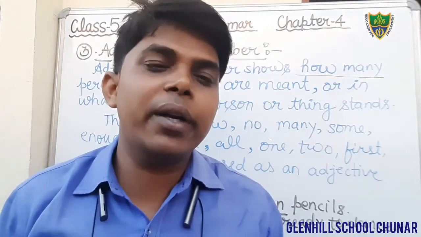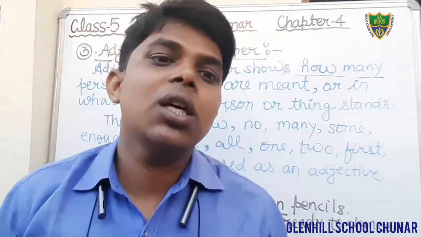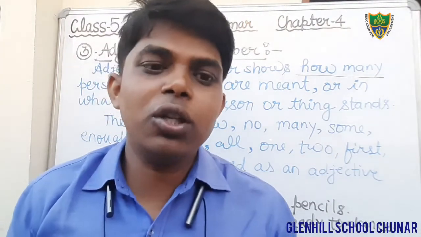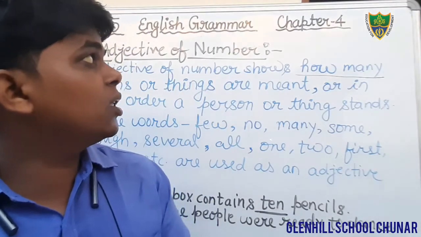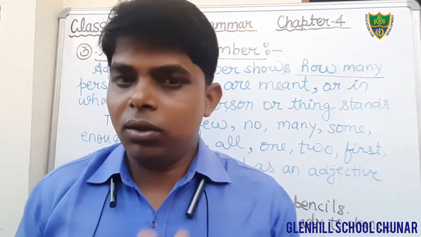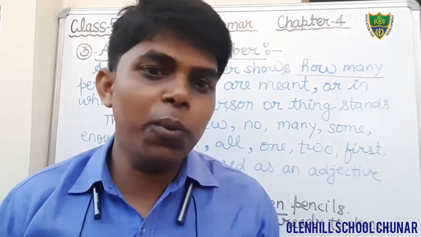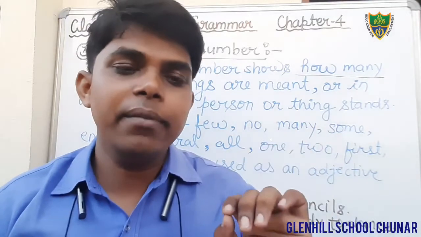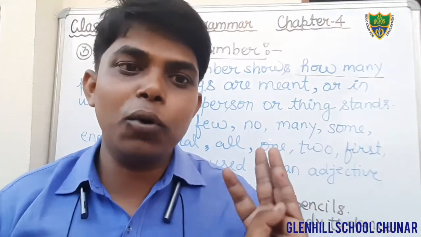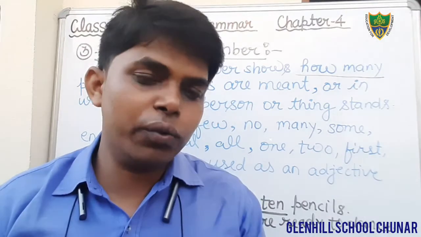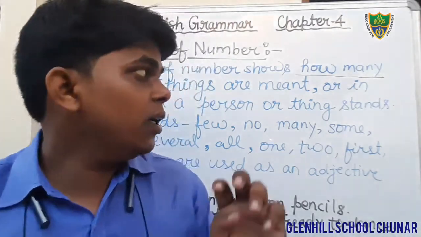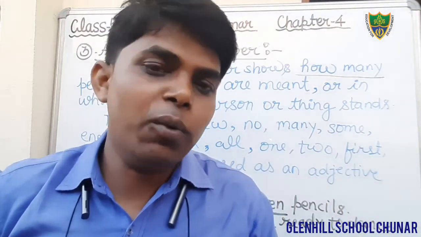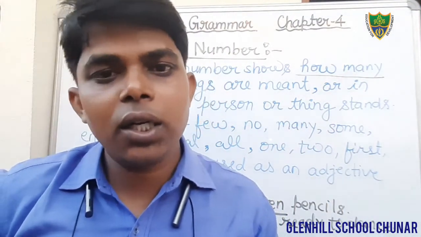Okay students, so this is all for today. In the next class we will discuss demonstrative adjective as well as interrogative adjective. Whatever I have taught you in this chapter, chapter number 4, the definition you learn it, this is your homework, and keep the features in your mind, and the kinds' names, there are 5 kinds, which are given in your book. You will learn them with correct spelling, and you will also read what is adjective of quality, adjective of quantity, and adjective of number.